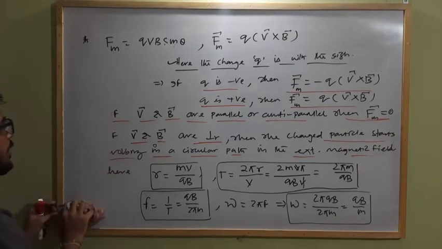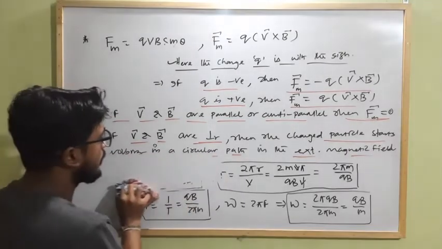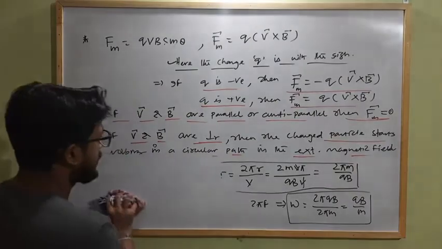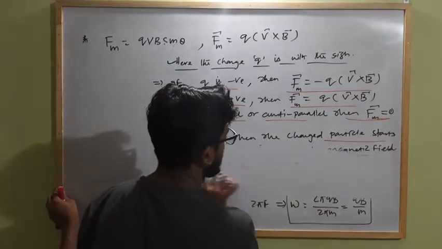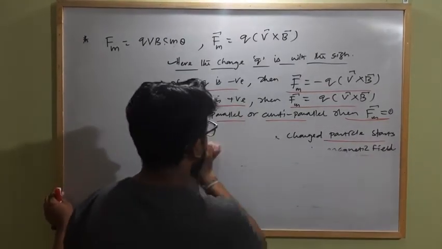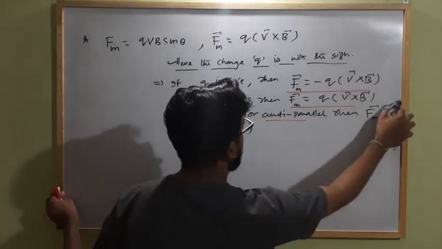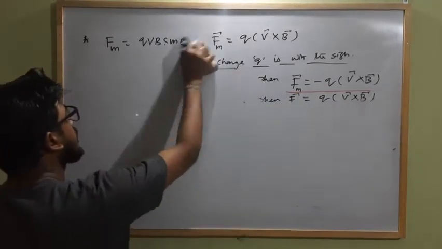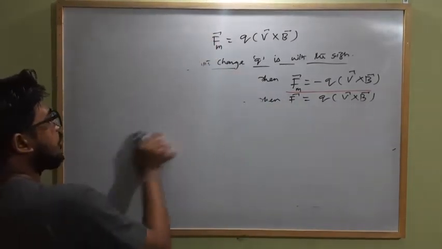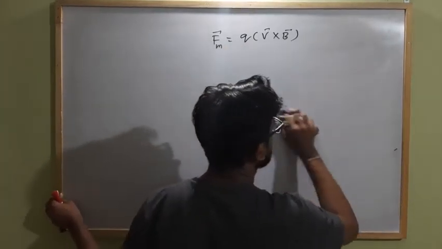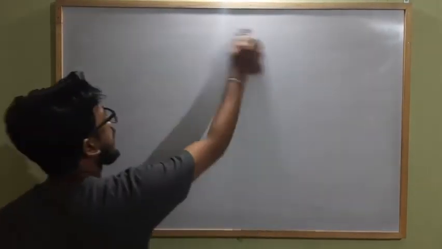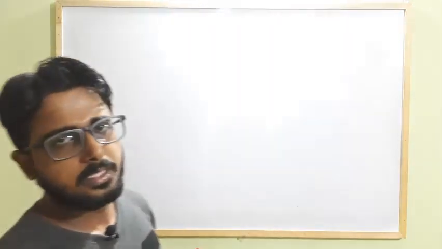When theta is 0 or 180, there will be no force, and when theta is 90, the charge starts moving in a circular path. And in all the cases, whatever the angle between the velocity direction and magnetic field direction, the magnetic force always acts perpendicular to the direction of velocity.